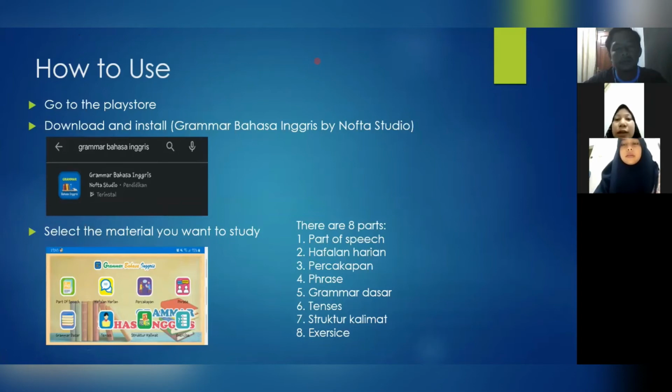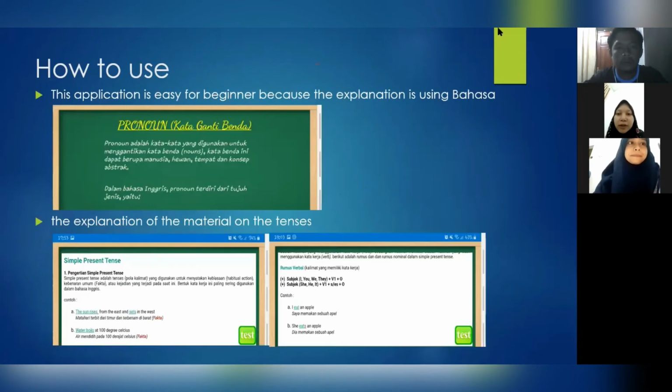Next, for the phrase, you can see adjective phrase, noun phrase, and the others. And for the tenses test before, you will do a specific test just for every material in tenses, like simple present tense. Then the test is just for that material. And for the exercise, you will get the general exercise from all of the material. Okay, and the next is advantage and disadvantage.